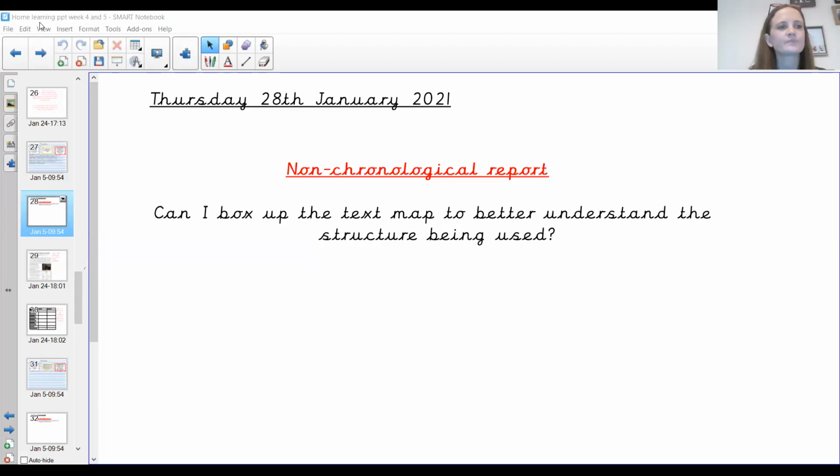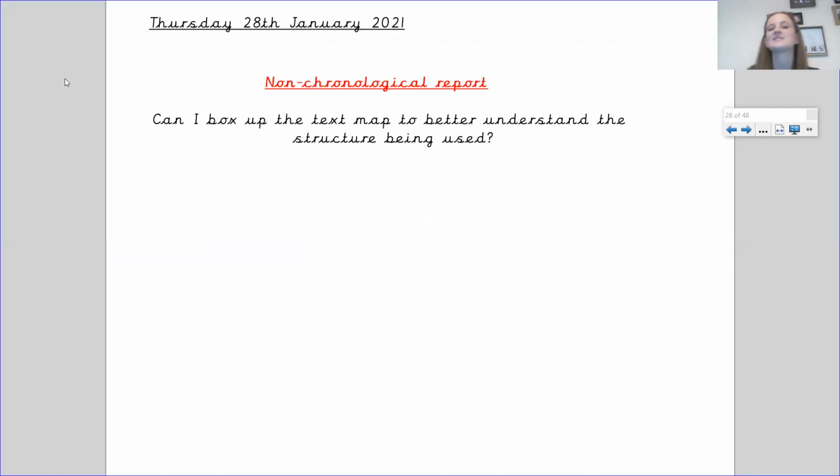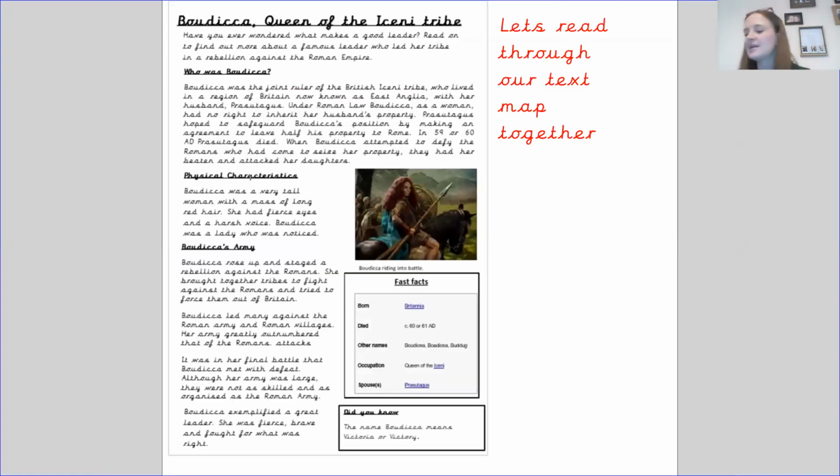So if I share my screen with you, today's lesson will look at boxing up the text map to better understand the structure that is being used. So let us read through our text map together. And as I'm reading through it, I want you to read it with me.